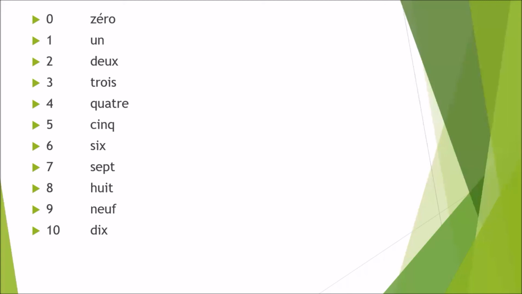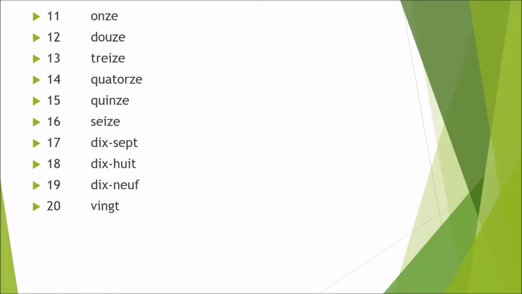Next is 9, neuf. In my previous video, I told you that when a word ends with consonant C, F or L, it will be pronounced completely, so neuf. And last is dix. X has the pronunciation of s, so dix.